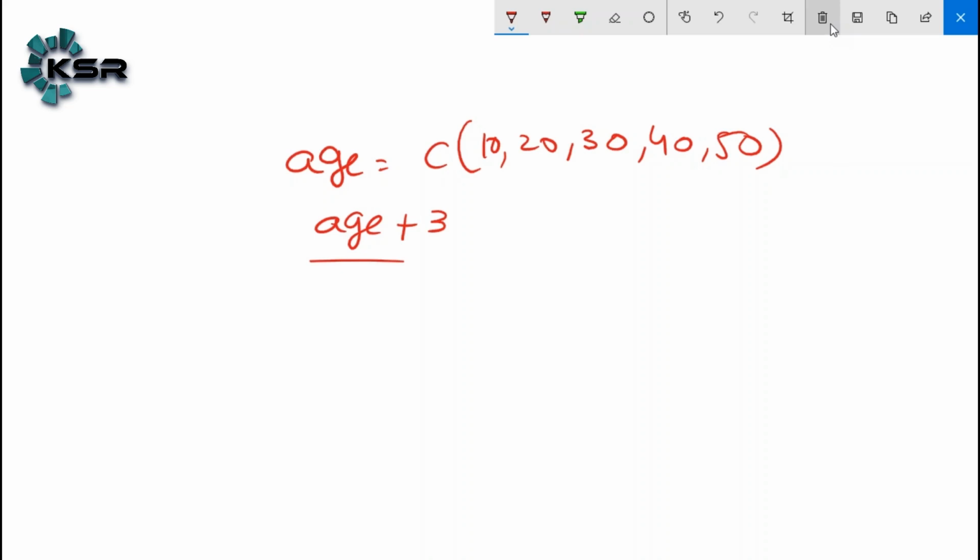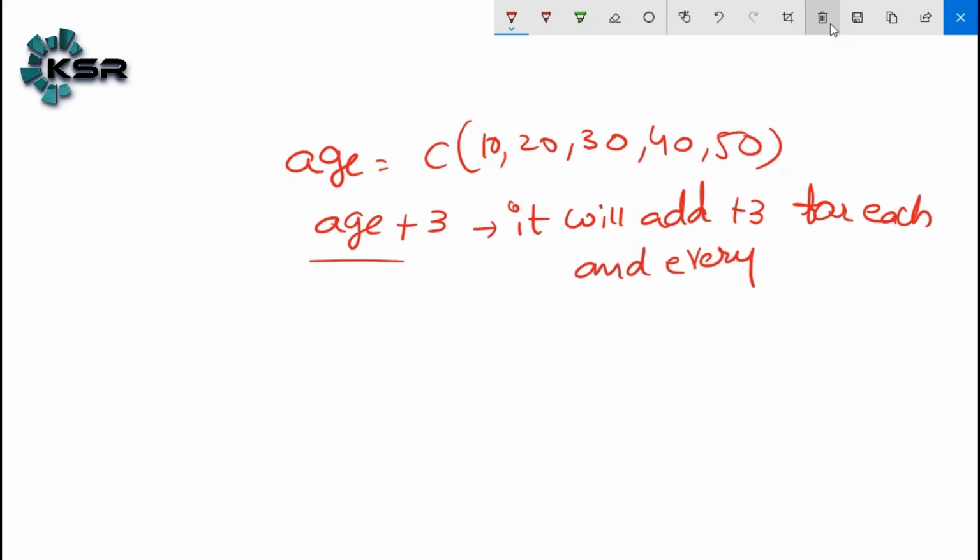It will add plus 3 for each and every position.